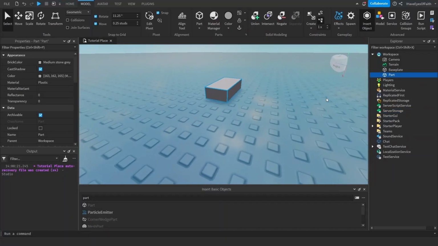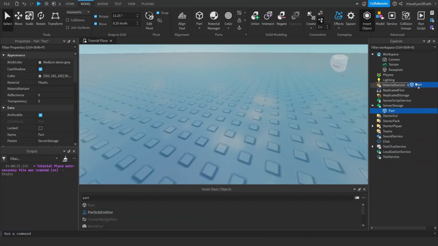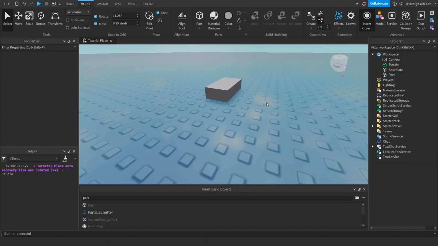Let's say this part represents the map, and we're in intermission right now. So we can just move this to server storage. And bam, it's not bothering anybody right now. It's not in the way, it's not visible. But when we're ready, oh, everybody voted for this map. Bam, we bring it back into the workspace.